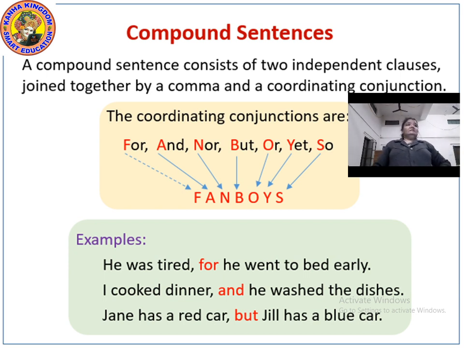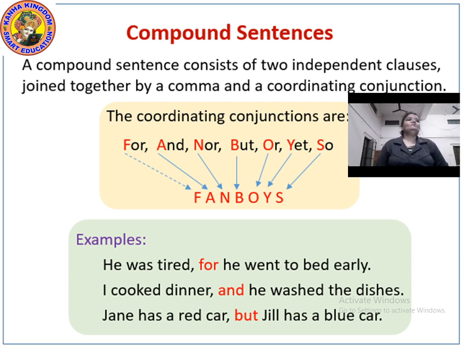So a compound sentence can be joined by a comma and a coordinating conjunction, that is fanboys. And fanboys, that is for, and, nor, but, or, yet, so. Examples, let's read some three examples. I was tired, for he went to bed early. I cooked dinner, comma, and he washed the dishes. Jane has a red car, comma, but Jill has a blue car.